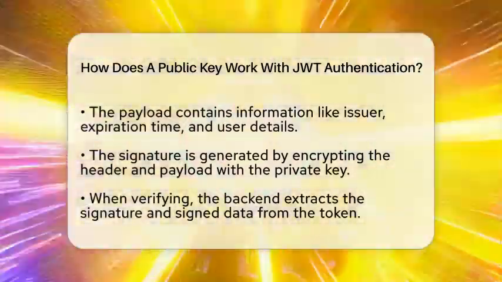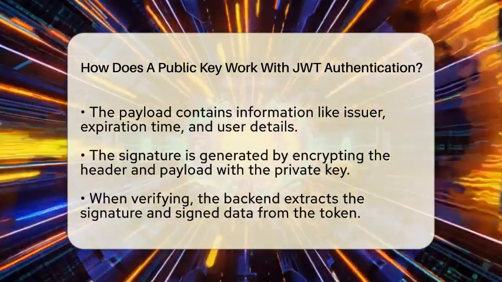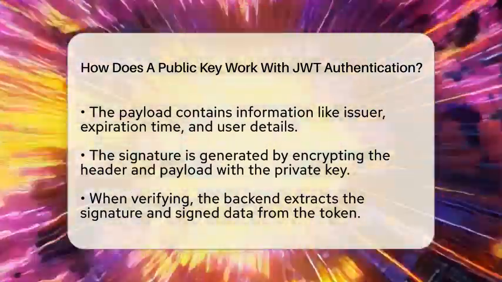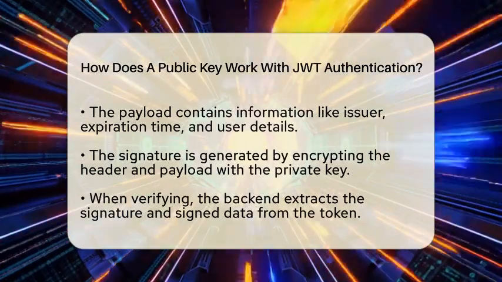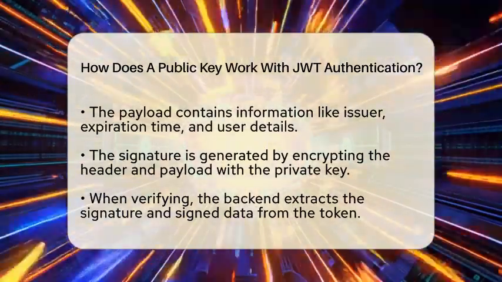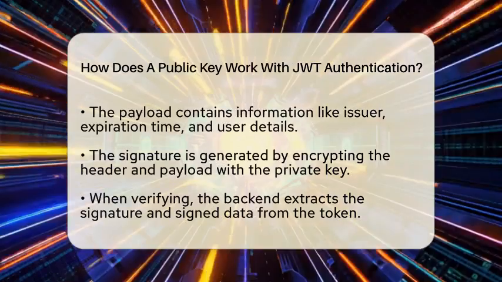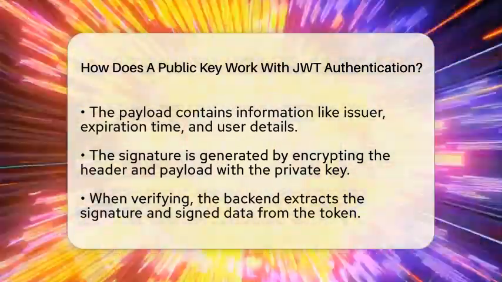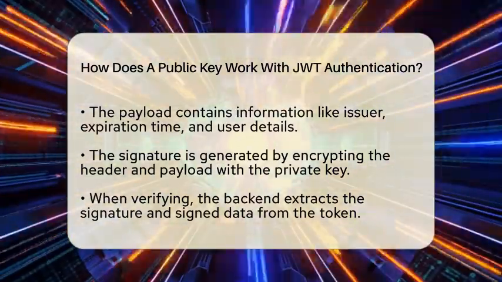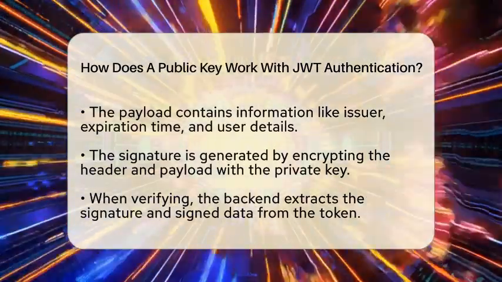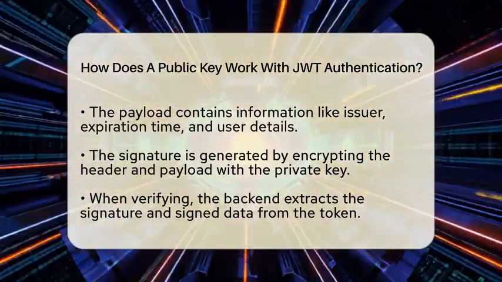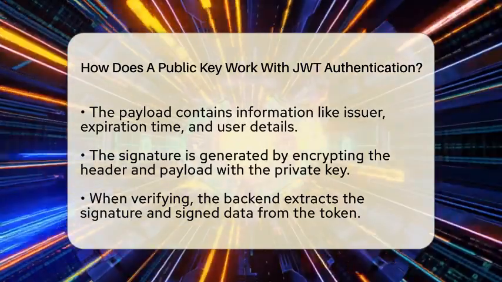A JSON Web Token has three parts: the header, the payload, and the signature. The header tells what kind of token it is and what algorithm was used, like RSA with SHA-256. The payload contains information such as who issued the token, when it expires, and user details. The signature is created by encrypting the header and payload with the private key.